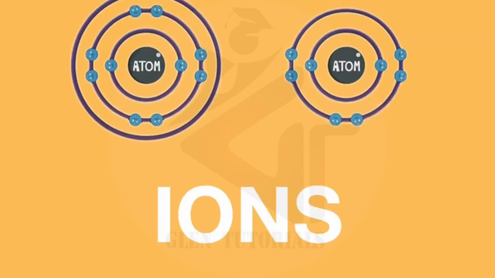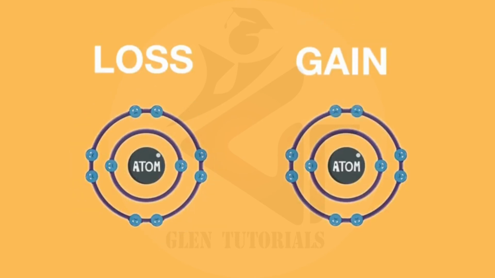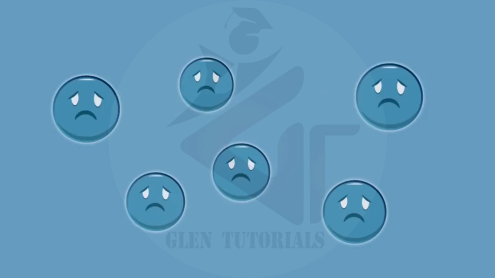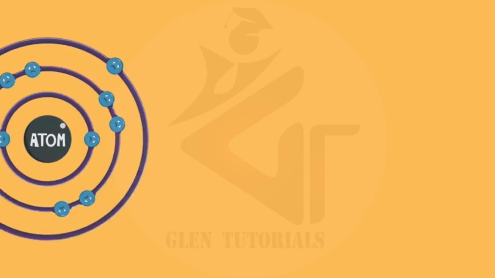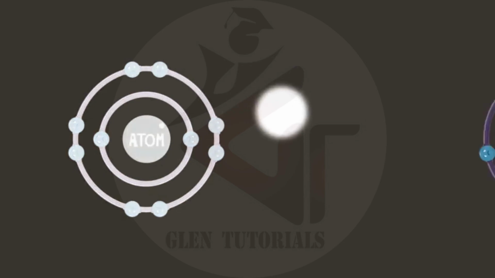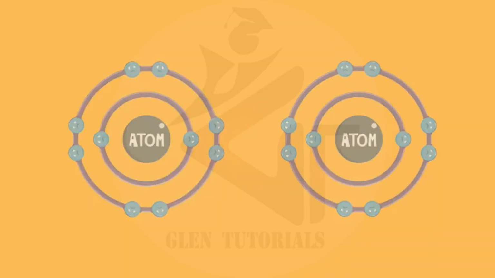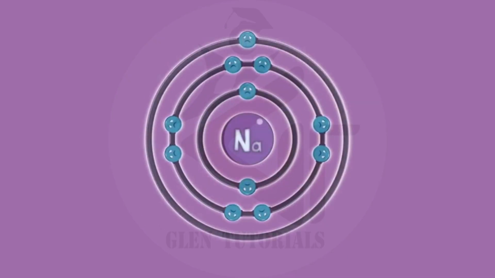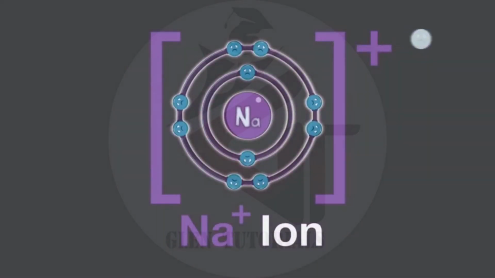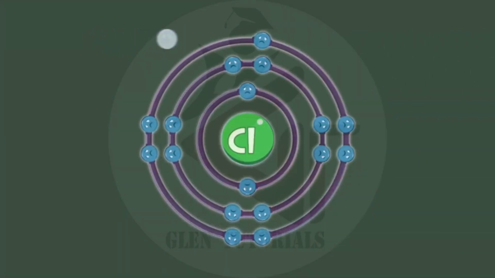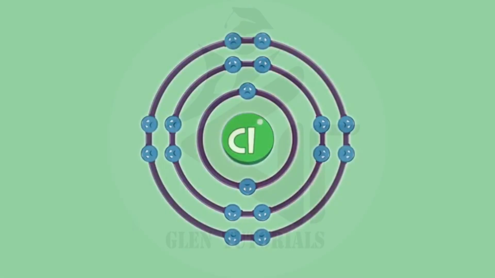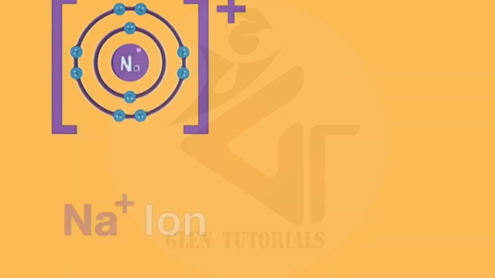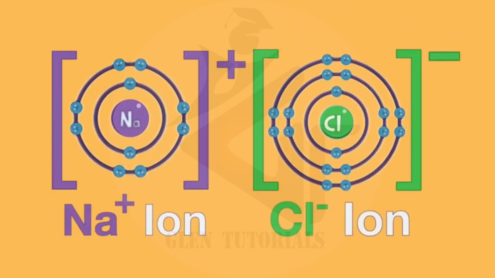Ions, as you already know, are formed from the loss or gain of electrons. Electrons, however, do not suddenly appear or disappear. They are, in fact, transferred from one atom to another. Let's look at sodium chloride as an example. Sodium loses one electron to form a sodium ion. The electron is not lost, but transferred to chlorine to form a chloride ion. So we have a sodium ion and a chloride ion.